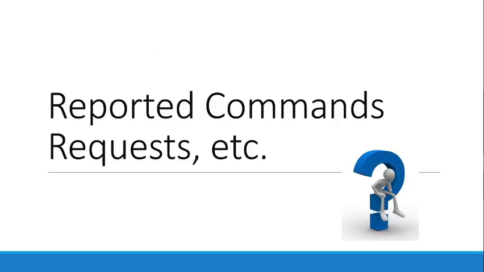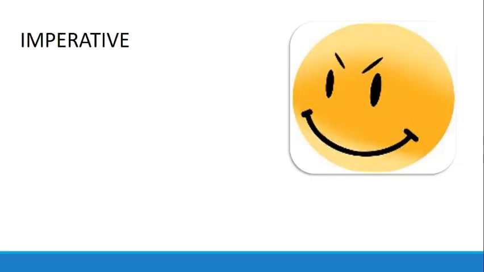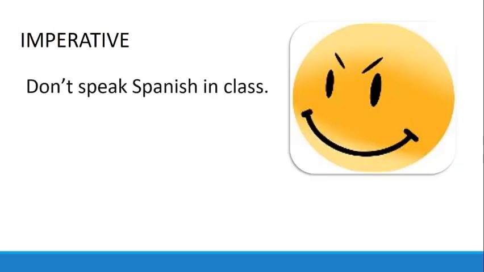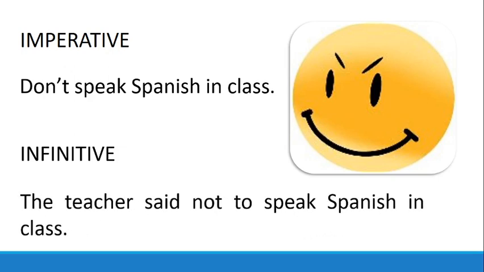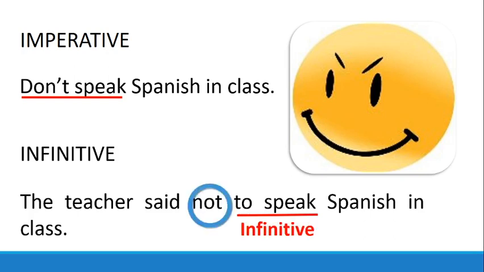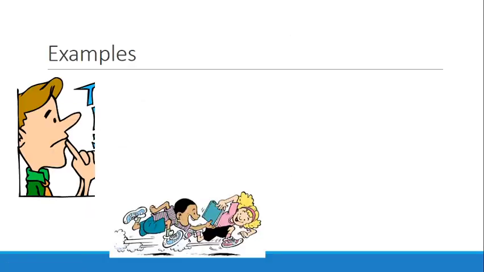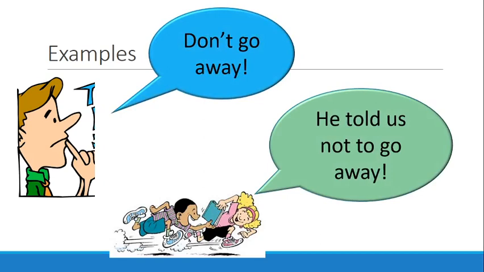Now here we have how to report commands or requests, especially when we are using the imperative. For example, "Don't speak Spanish in class." We are going to use the infinitive, right? The teacher said not to speak Spanish in class. Instead of don't speak, we are going to use to speak, which is the infinitive. And we are going to use not, of course, because this is a negative imperative. So we have to say not to speak Spanish. Another, "Don't go away." He told us not to go away.